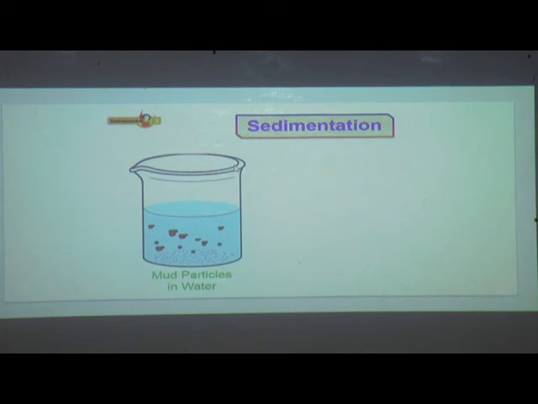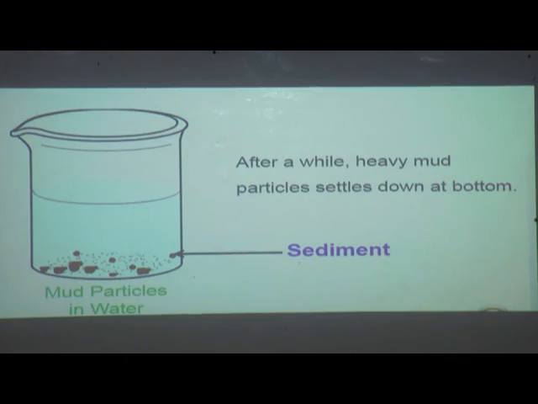See, this is a jar, it is a flask. We have taken some water in it and we have added some mud particles in the water. And stir it. We have to stir it. We have to keep it aside for some time. After some time we observe that heavy mud particles settle down at bottom.